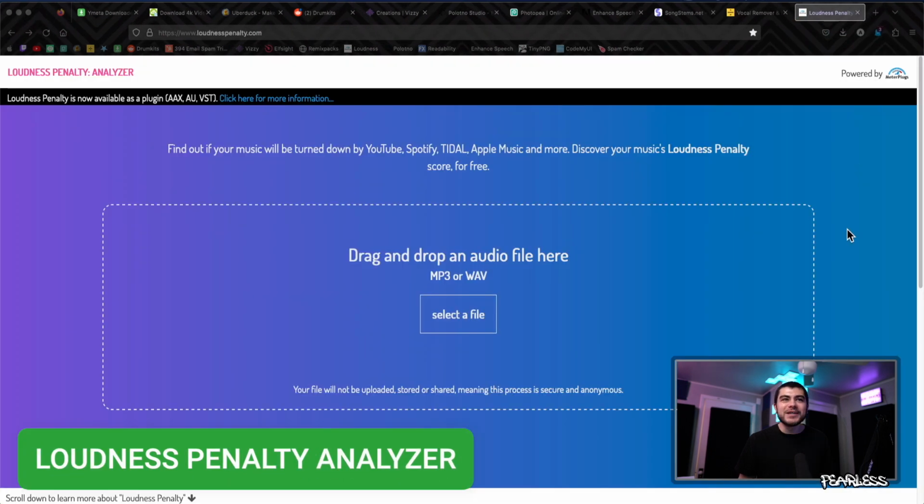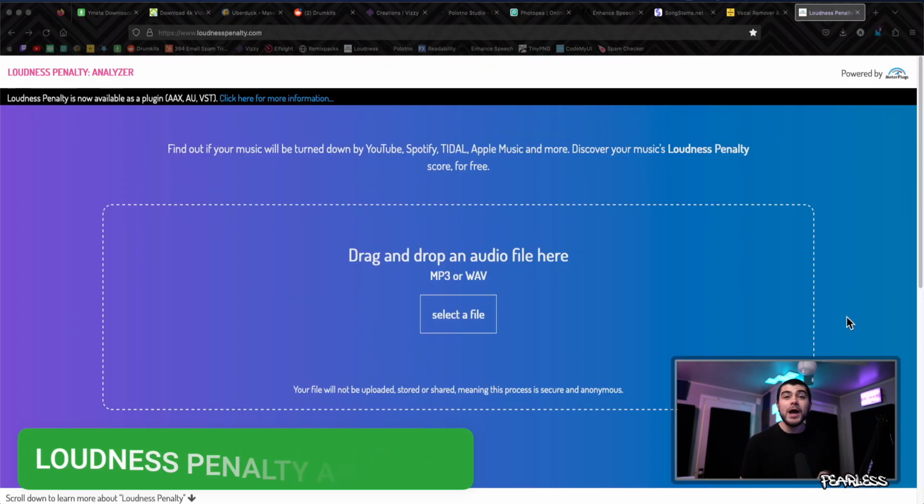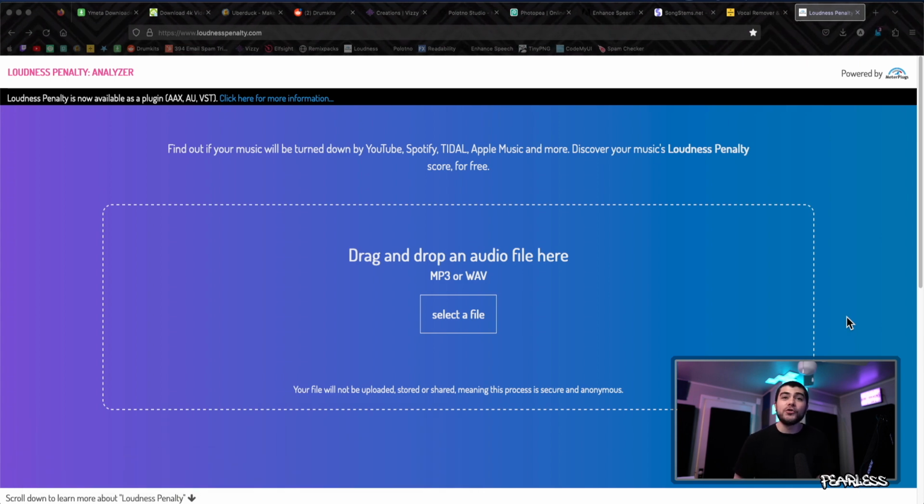Next is the Loudness Penalty Analyzer, and you can drop your track in here and it's going to tell you how much YouTube, Instagram, and all those are going to take off of your file, because we all know they compress the sound on your beats and you don't want it to sound like crap. So use this first to make sure that you have it at the appropriate loudness.